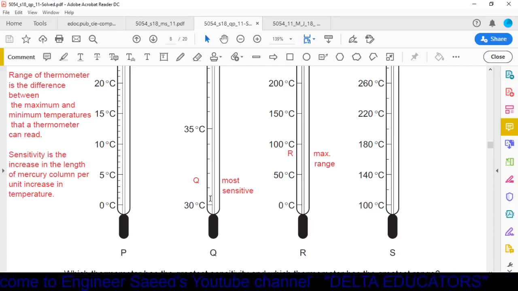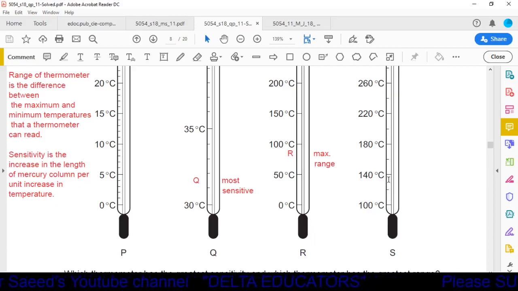Now we will check the other options. In R, the range is given from 0 to 50. Now here for the 5 degree centigrade, this height will be very small as compared to Q. Again here it is 100, it is 140. From this point to this point it is 40 degree centigrade.